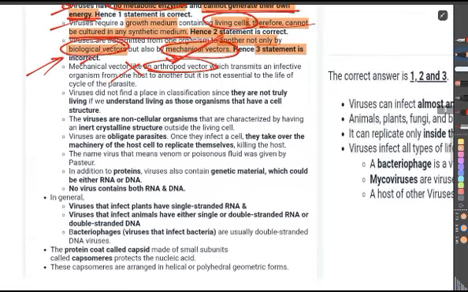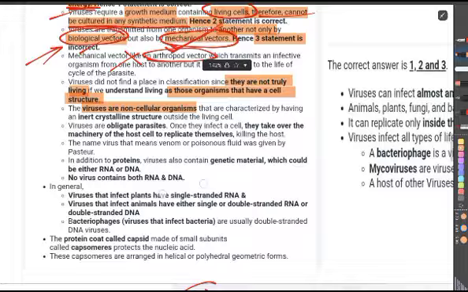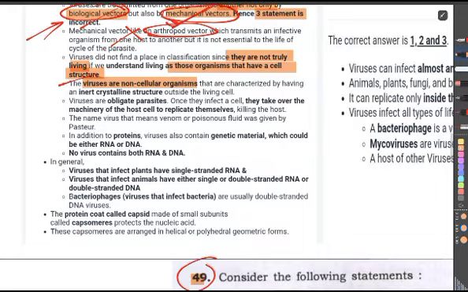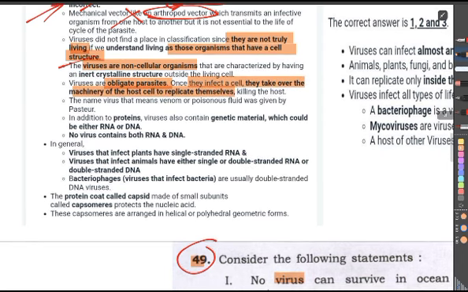Viruses are non-cellular organisms, and they are obligate parasites. Once they infect a cell, they take over the machinery of the host cell to replicate themselves, eventually killing the host.